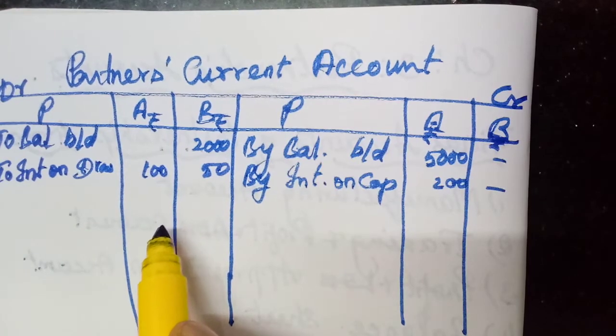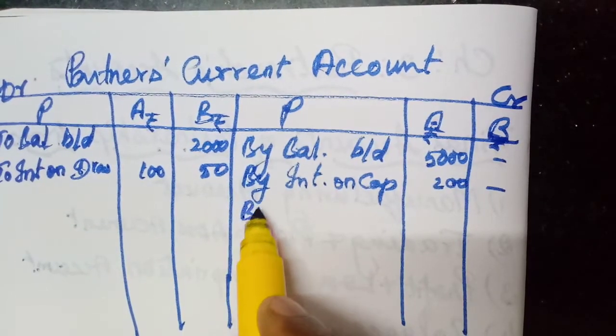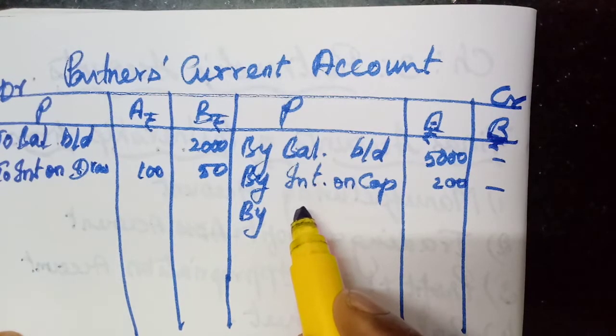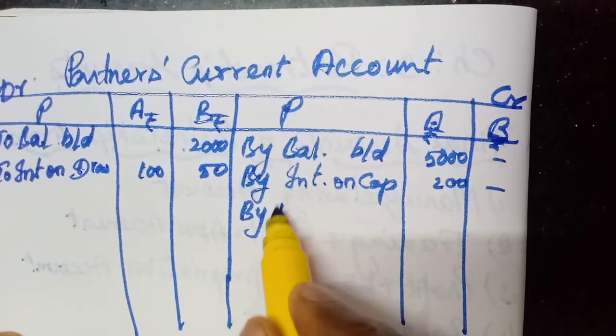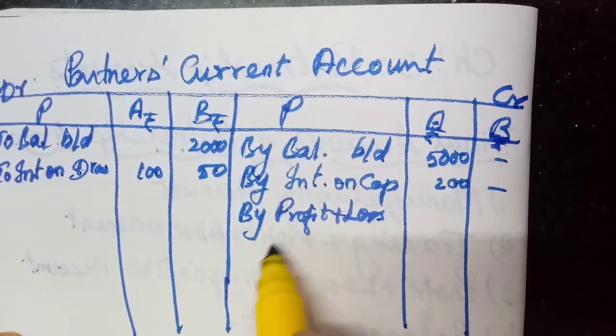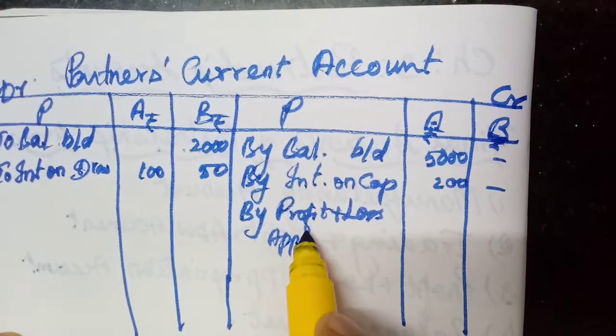Interest on capital, interest on drawings. Then by share of profit, any share on the net profit, that we write by profit and loss appropriation account.